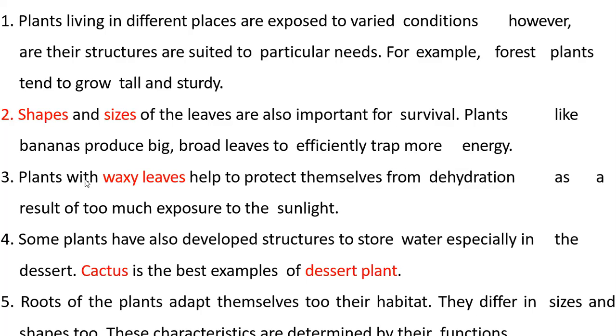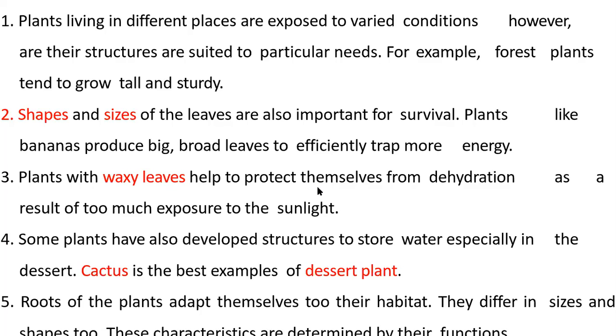And plants which grow in water develop waxy leaves. Waxy means oily type. If the leaves are not waxy, then what happens? After a long time deep in water, those leaves will decay.